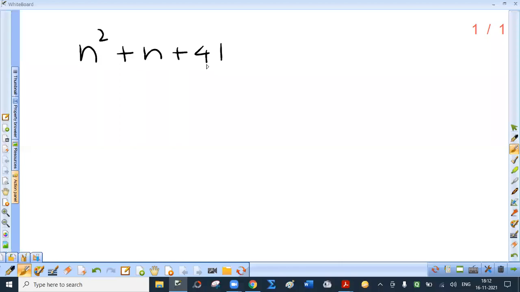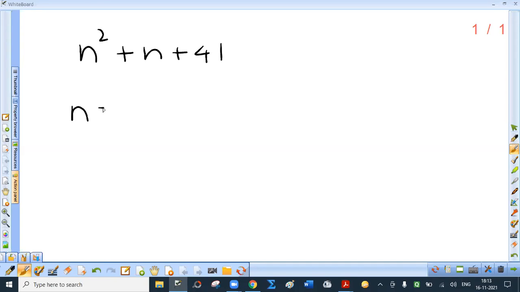Is 47 a prime number? Yes. Put n equal to 3. 3 square 9 plus 3, 12 plus 41, 53. Is 53 prime? Yes. So if I conclude that n square plus n plus 41 always gives prime for natural value of n, then this is merely a guesswork.